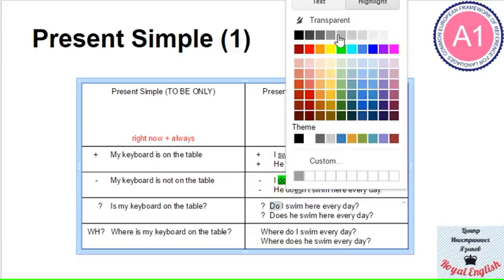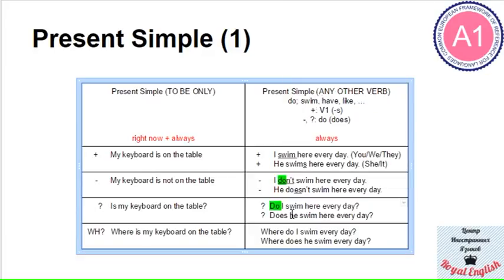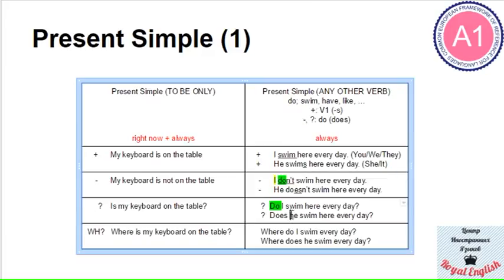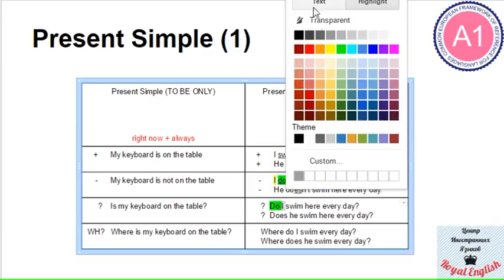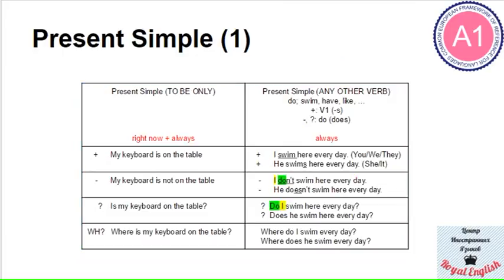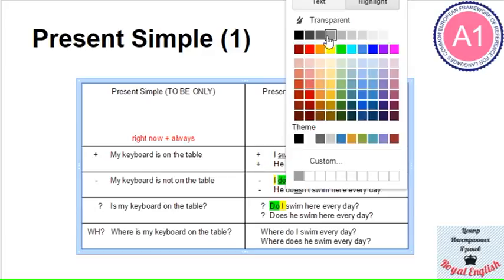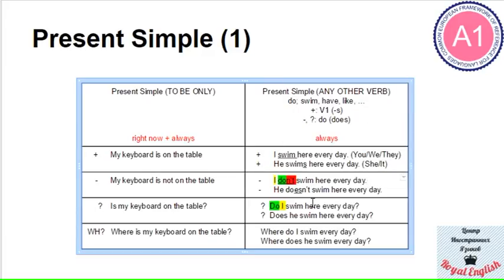So now it's right at the beginning, as you can see. And our subject, which is I, let it be yellow, we shift it to the next available spot. So it's now in the second place in the sentence. So we have do I swim, but the original sentence was I don't swim. So it was negative, so we had not. Now it's not negative anymore, so we have do I swim here every day.